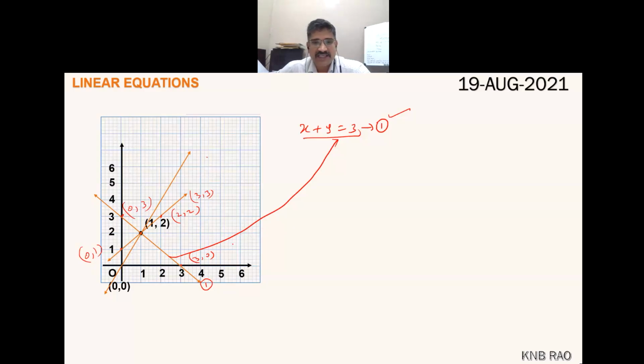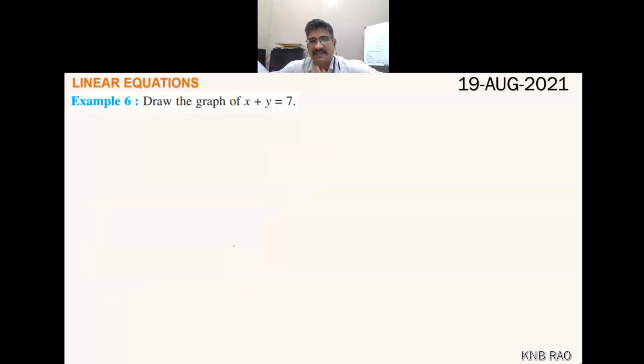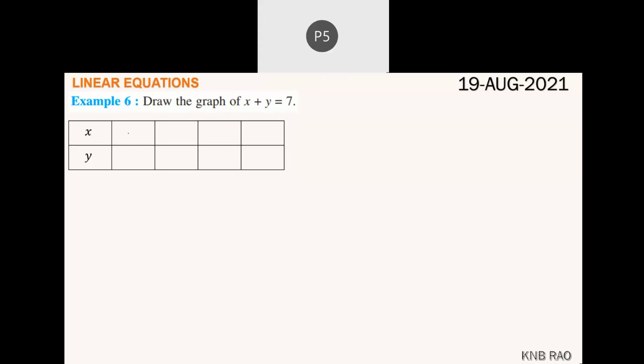Now, moving on to example number 6. Draw the graph of x plus y equal to 7. Do you know how to draw the graph of this equation? Yes, sir. First, what to do? Assume the value of x or y. First, I assumed x as 0. Find the solutions of them. Now, what is y? 7. Very good.